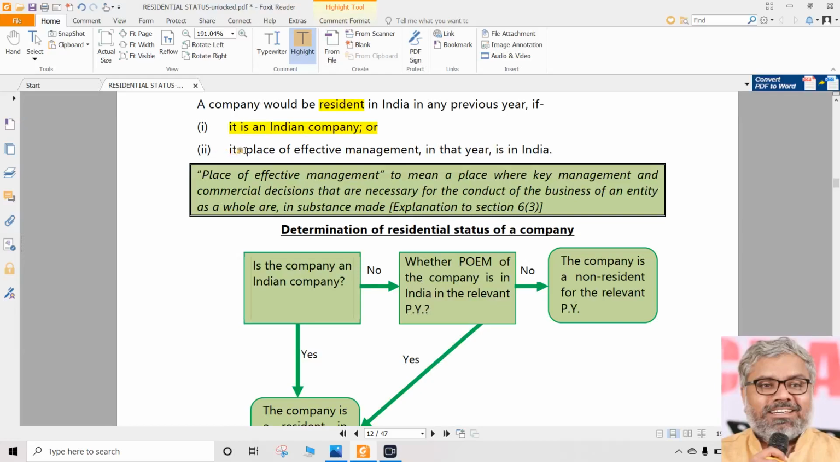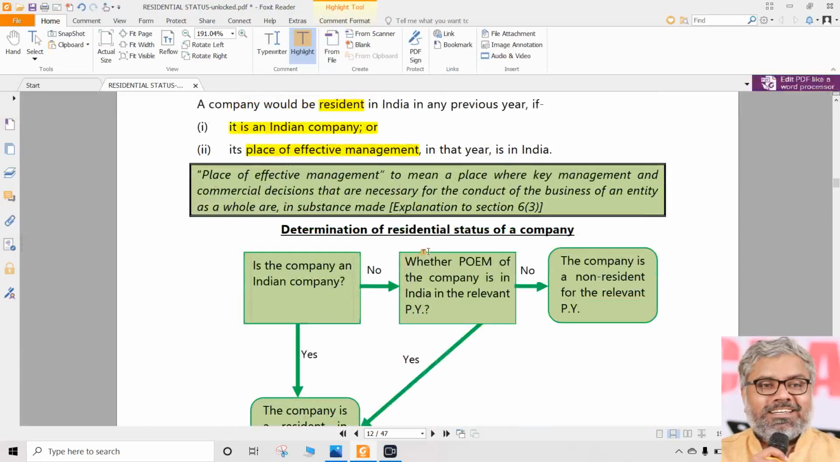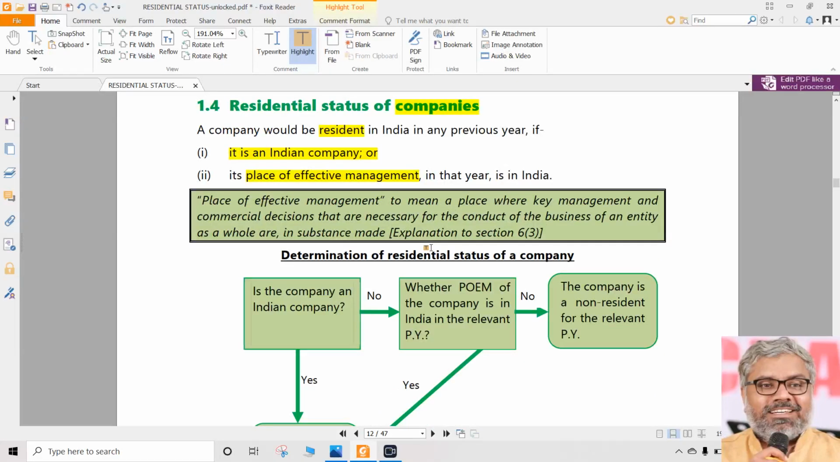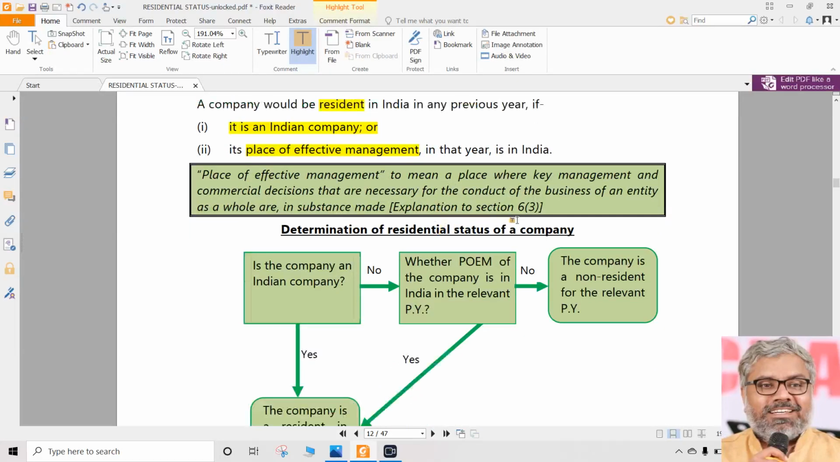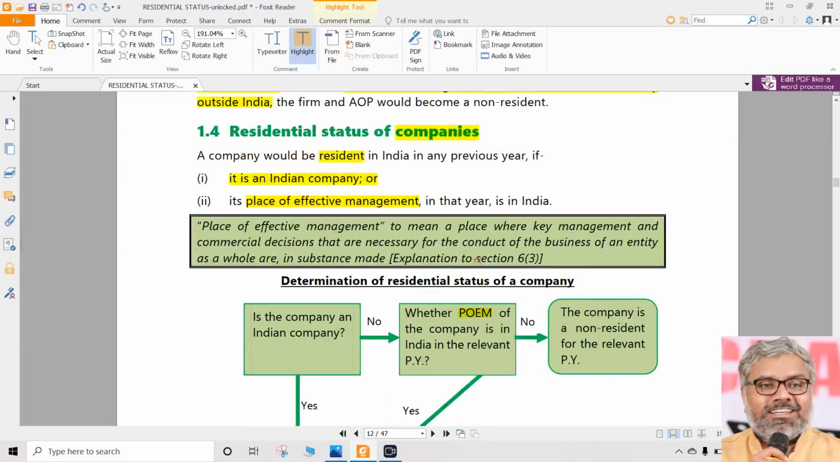If it is not an Indian company, what matters here? Now they have introduced another word. Earlier they used the words control and management, which is a litigation matter, debatable. In the same way, another term they have used here is called place of effective management. Very popularly, this is called POEM. Not the poetry poem, but that is a popular word used for it. So when we say POEM, we are not talking about Shakespeare poems. We are talking about the place of effective management of a company.